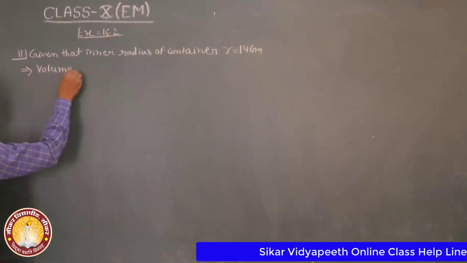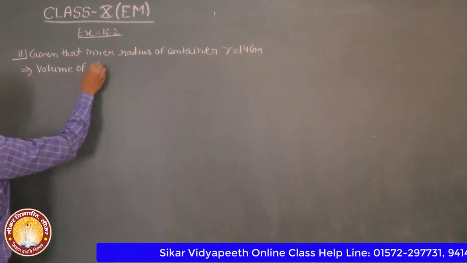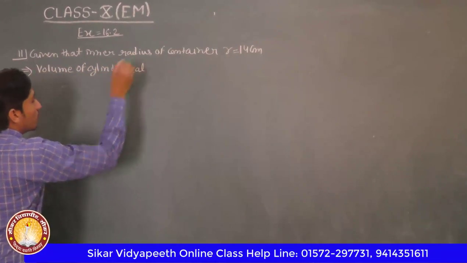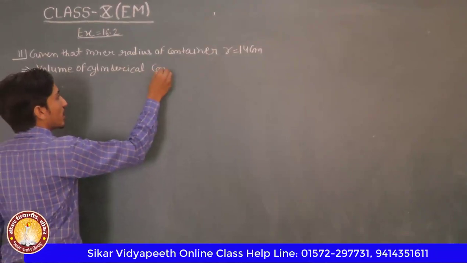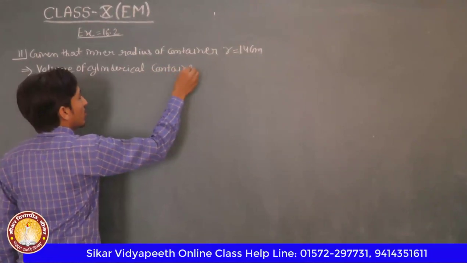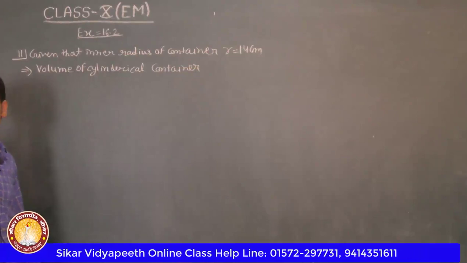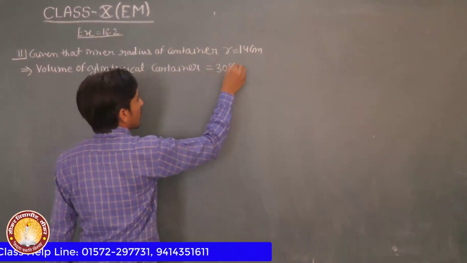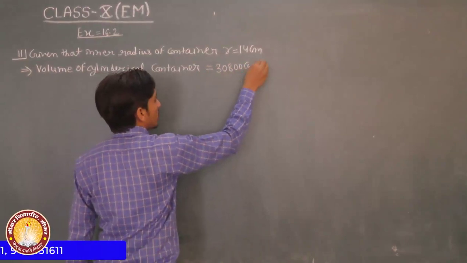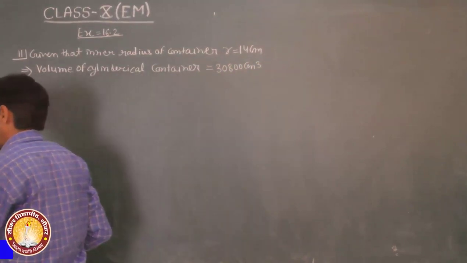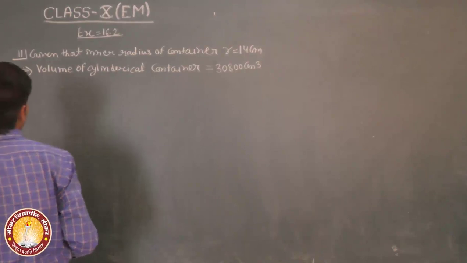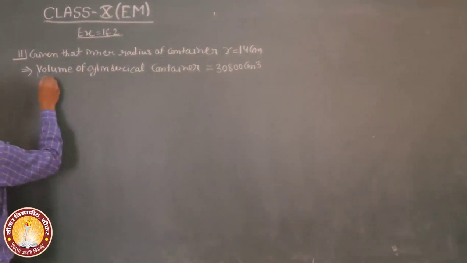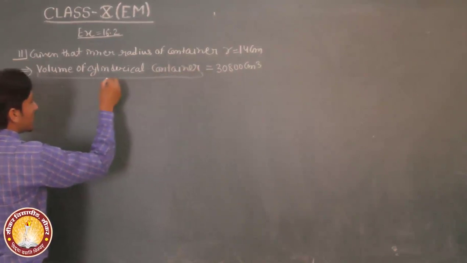Volume of cylindrical container is equal to 30800 centimeter cube.